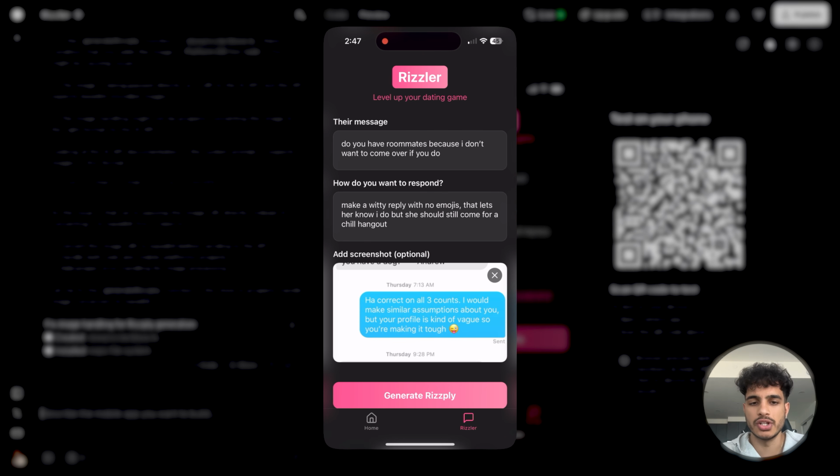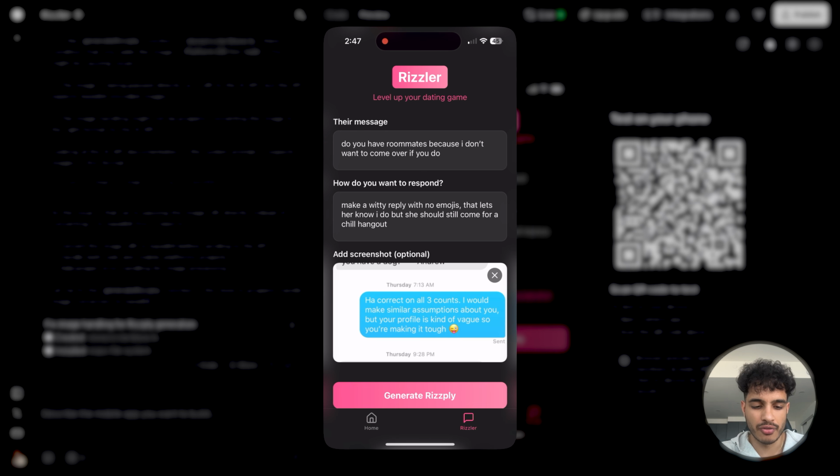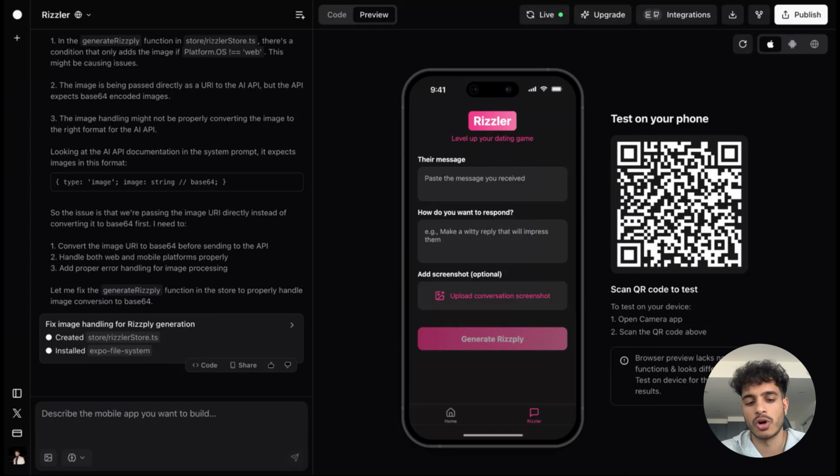Now we can go ahead and train this even more, right? And make this the best dating coach that exists in the entire world. But for the sake of our project, this is good enough, right? So, MVP. And the whole point of MVPs is they don't have to be the best, they just have to have all the core features. So now with that done, what we're going to do is publish this.